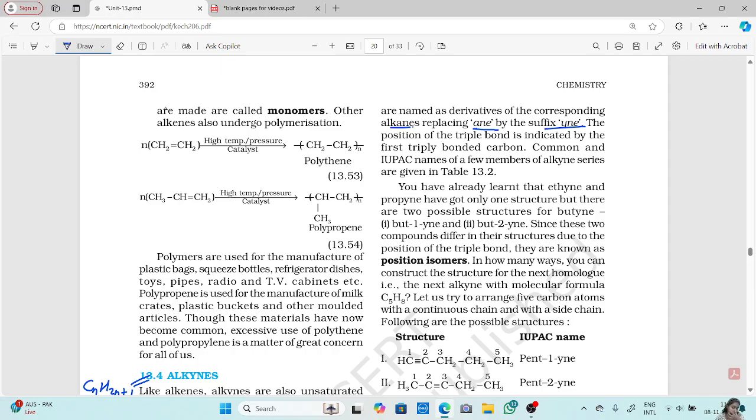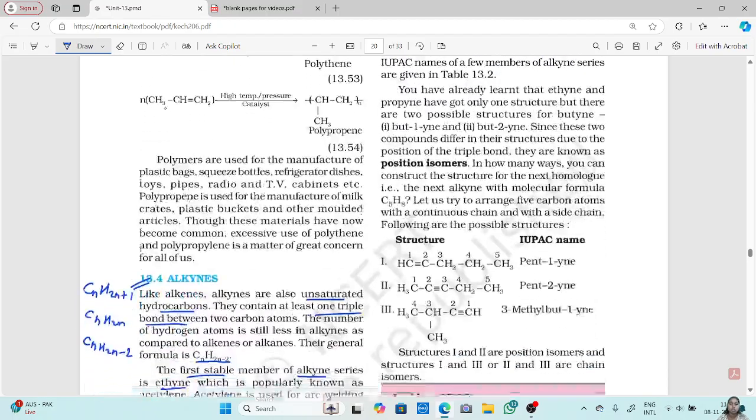Now how will you represent the position of the triple bond? The position of the triple bond is indicated with the first triply bonded carbon. The common names of a few members of the alkyne series are given in the table below. As we go down, I'll show you the table.